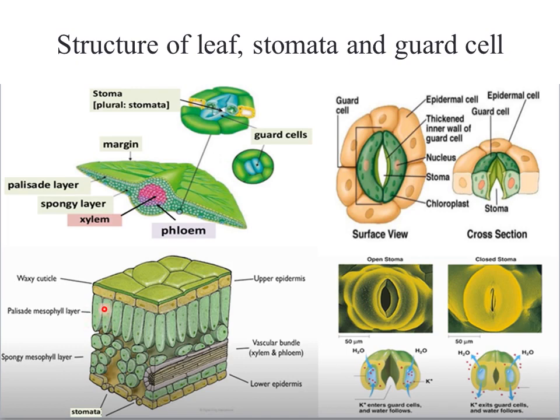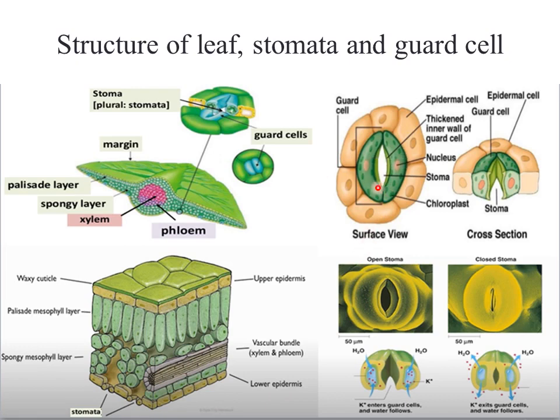And these are the longitudinal sections. These are called palisade mesophyll layers, and they also contribute to the process of respiration. And this is the vascular bundle, which is made up of xylem and phloem overall. Now we are more concerned with gaseous exchange, and here we learned that gaseous exchange occurs through the stomata. So here we can see the structure of the stomata.